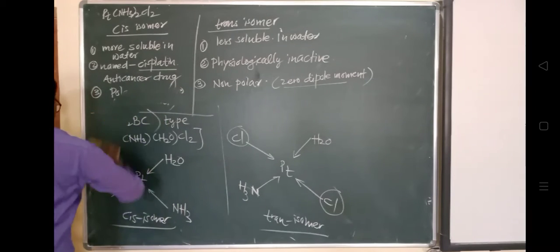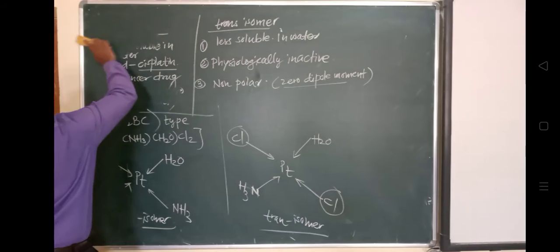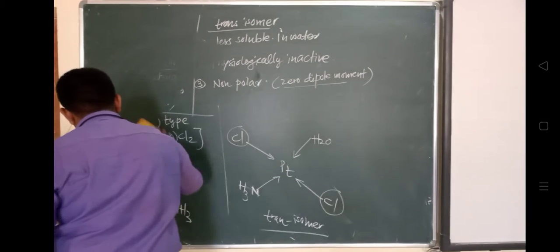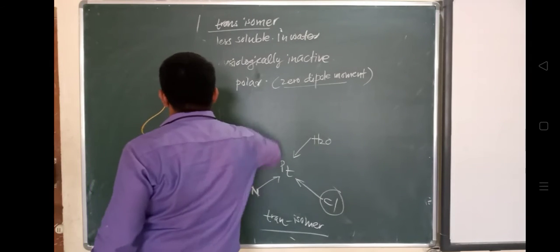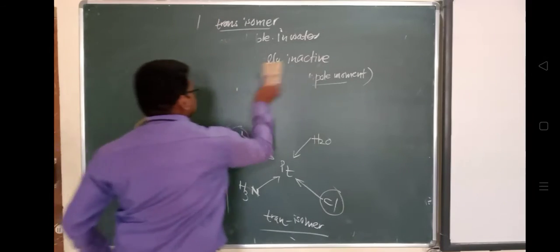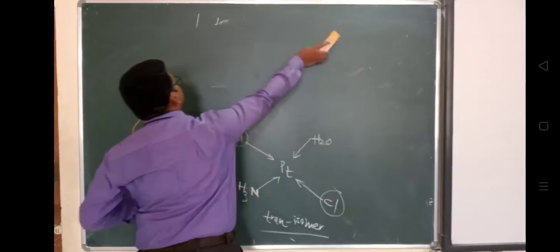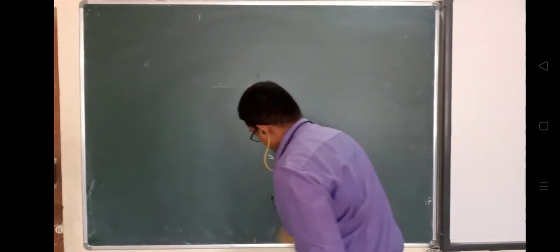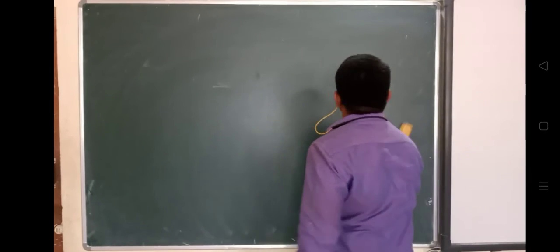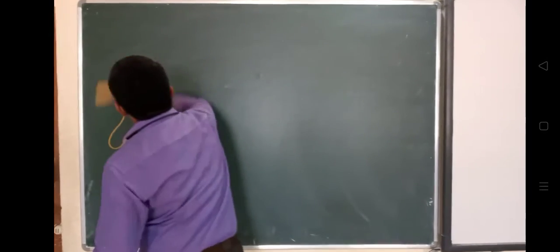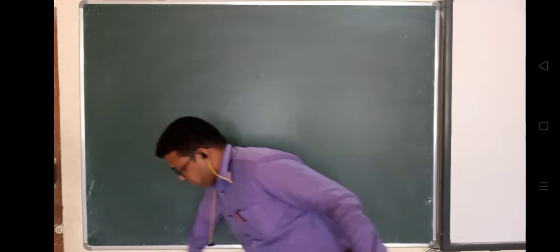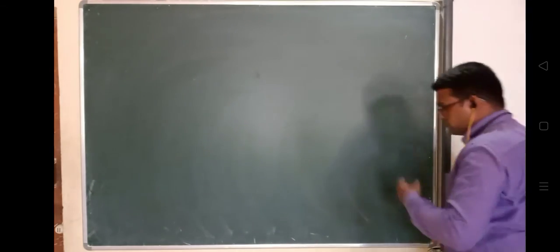So this was the cis and trans isomers we have seen in case of square planar complexes. Now we'll see how it looks in case of octahedral complexes, with examples.